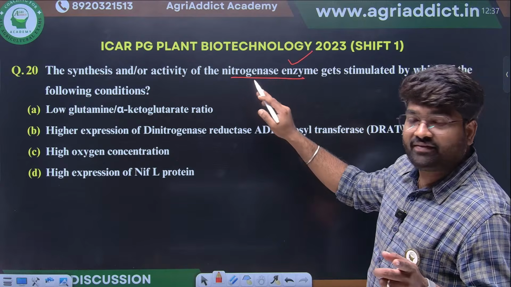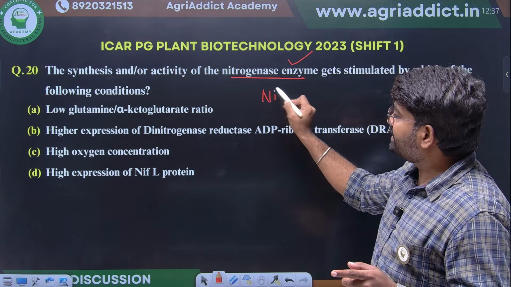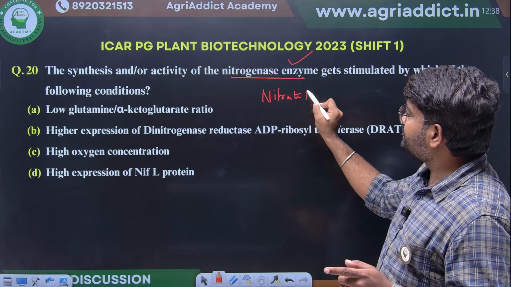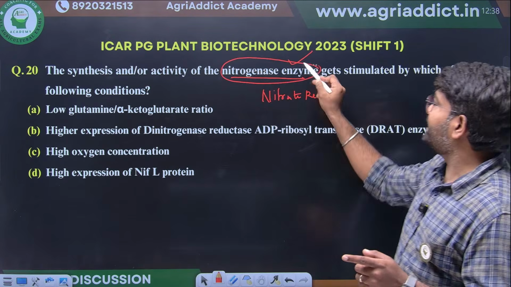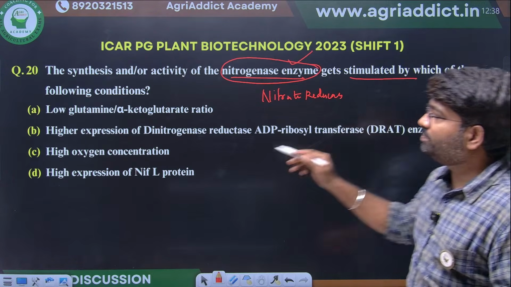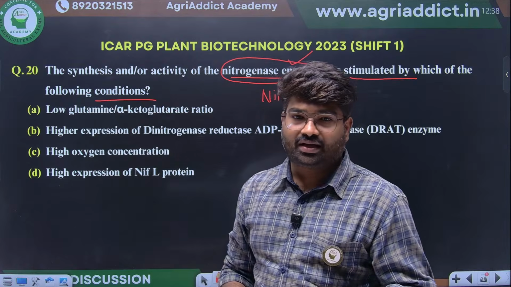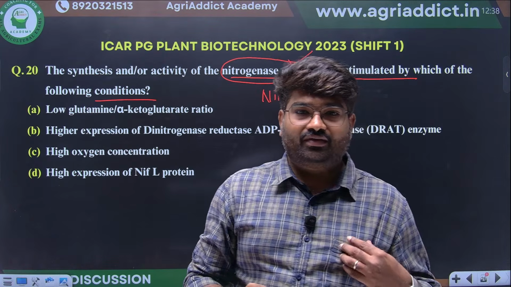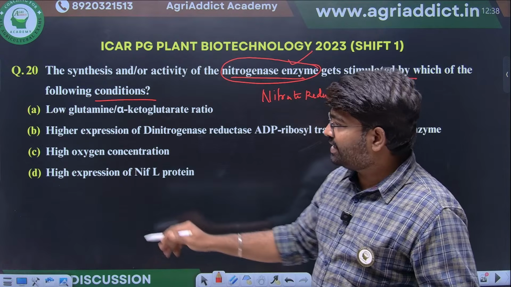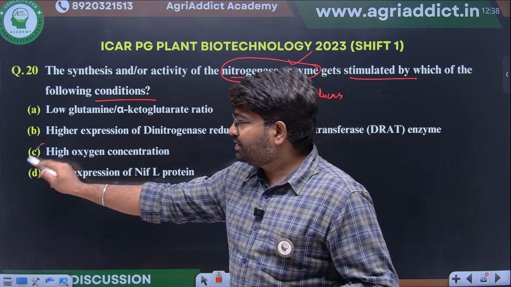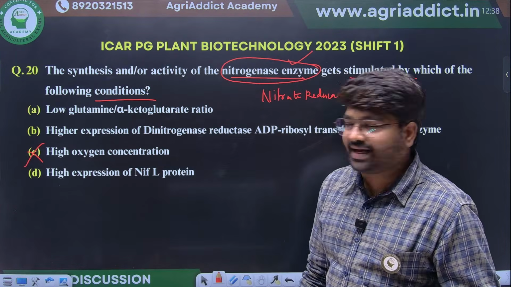The last question they have asked was about nitrate reductase. Here they are asking about the nitrogenase enzyme. The synthesis and activity of nitrogenase enzyme get stimulated by which of the following conditions? They have given different conditions. High oxygen concentration will ultimately inhibit the nitrogenase activity.